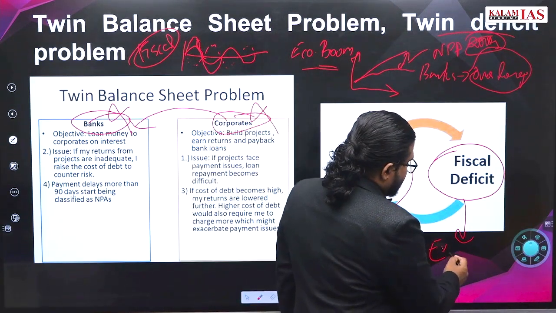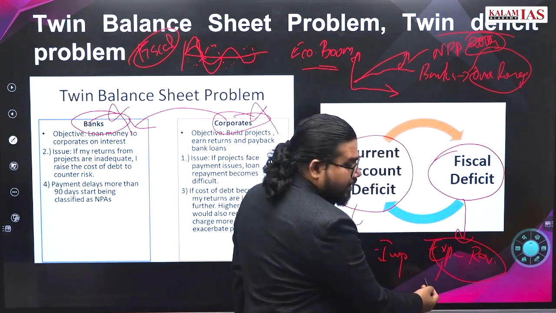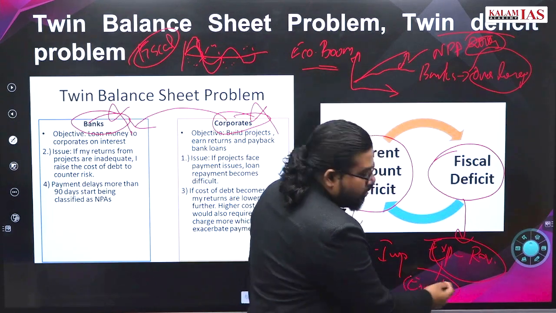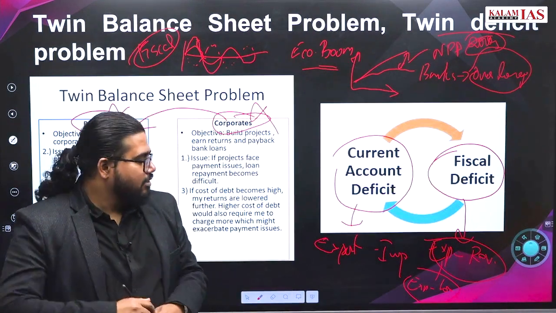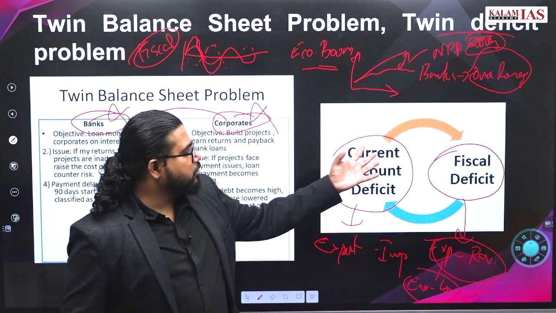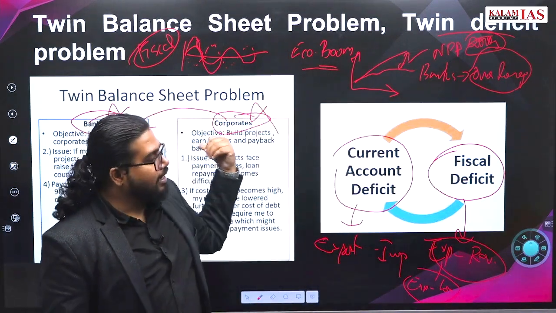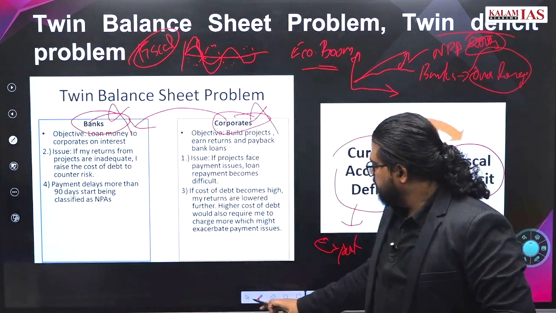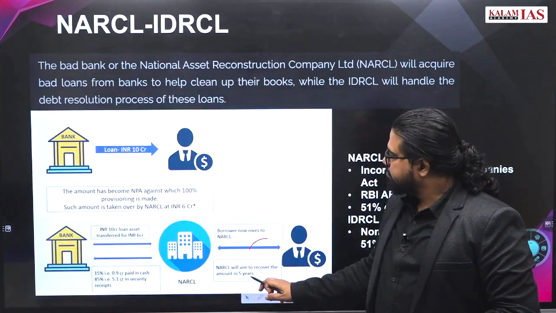Government का expenditure minus revenue. Technically, expenditure minus revenue is the borrowing, which is what we call the fiscal deficit. So these are the issues India is facing. This is the twin deficit problem. On the other hand, the twin balance sheet problem is more or less related with NPA issues.